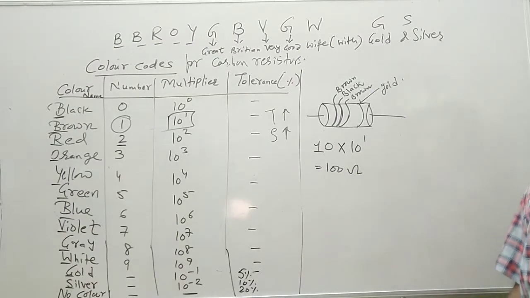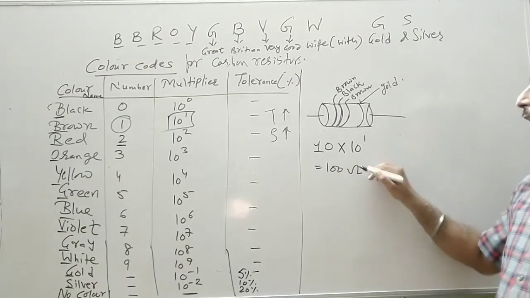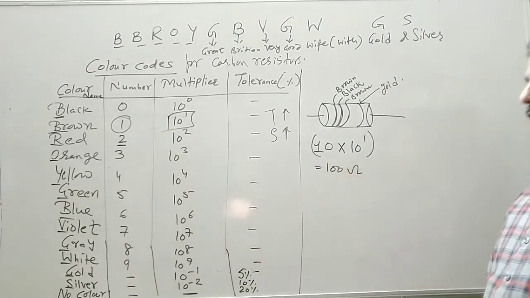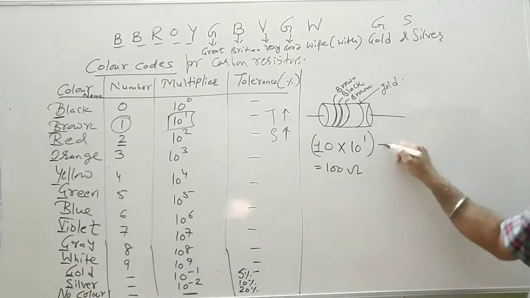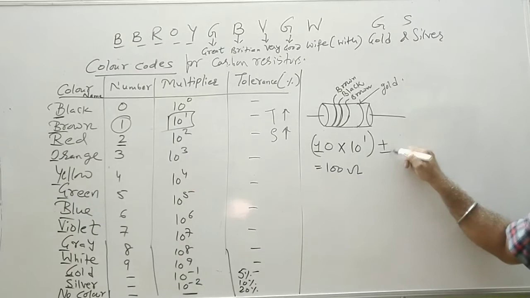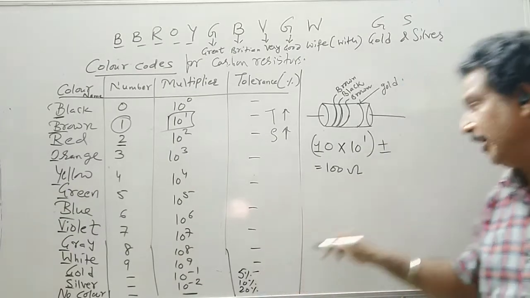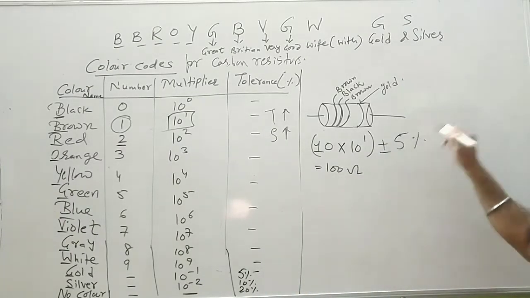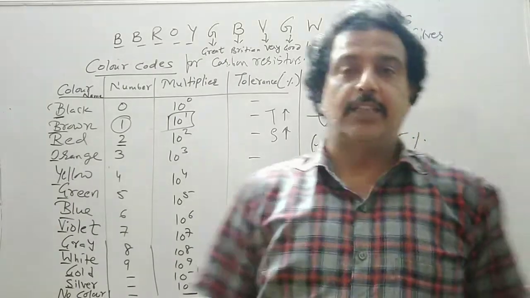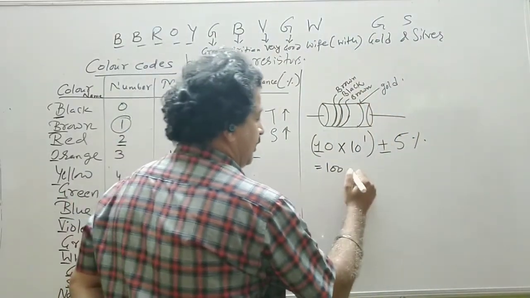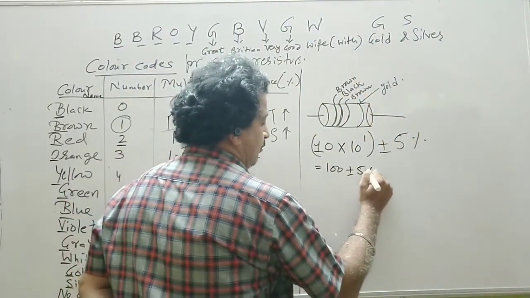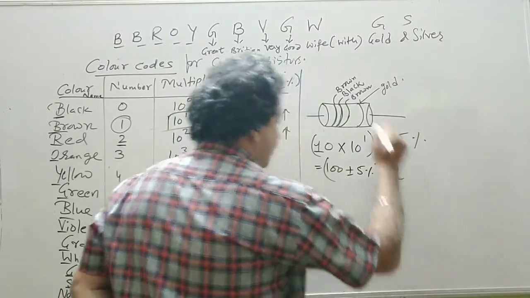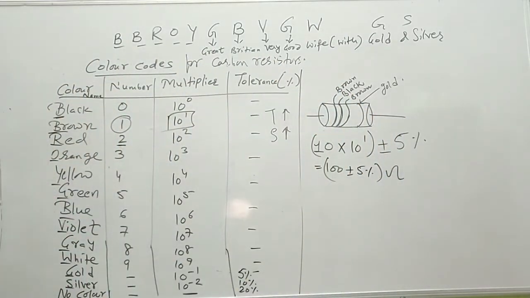So I will write the value for the first 3 colors, and then I will write plus minus. Gold has a tolerance of 5%, so I will write 5%. So the answer becomes 100 plus minus 5% ohm for this resistor. This is called tolerance.